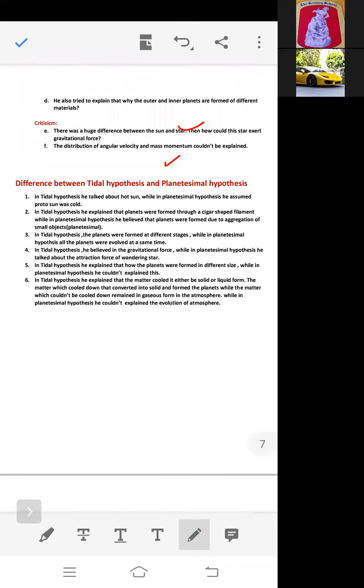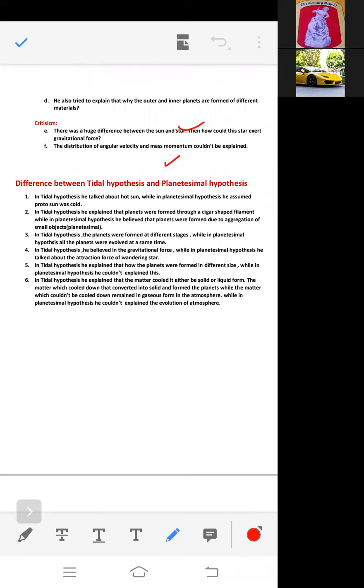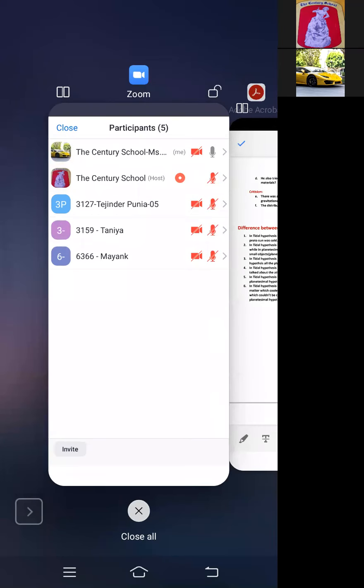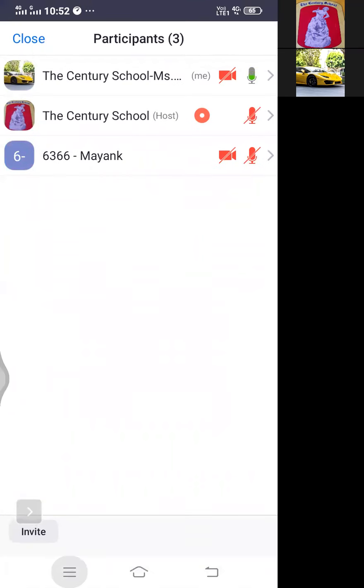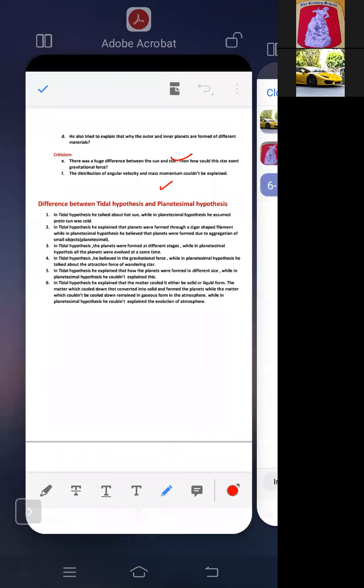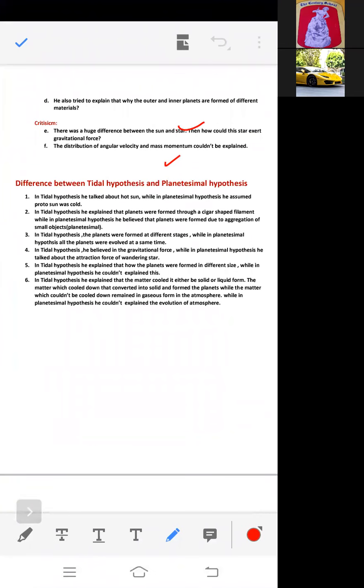Now, what are the differences between the tidal hypothesis and the planetesimal hypothesis? In the tidal hypothesis, he talked about a hot sun, while in the planetesimal hypothesis, the sun was cold. In the tidal hypothesis, he explained that planets were formed through a cigar shape, and in the planetesimal hypothesis, the planets were formed due to aggregation.